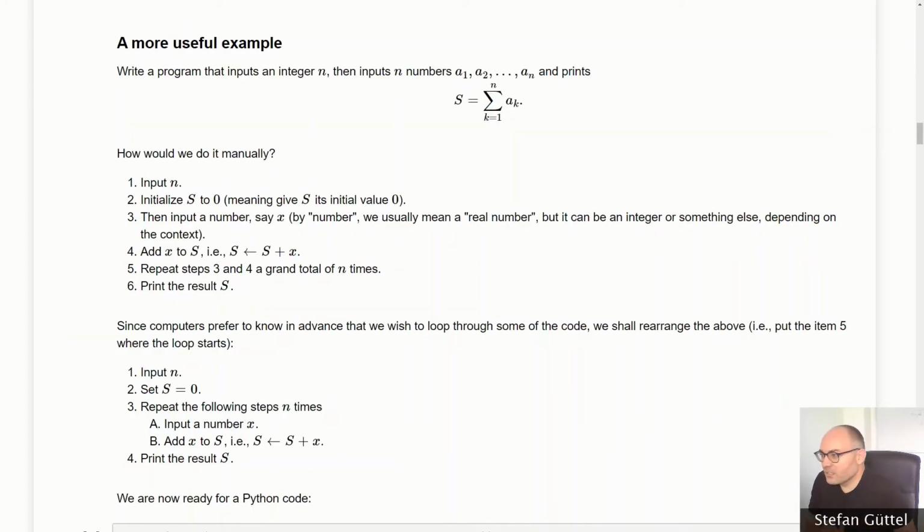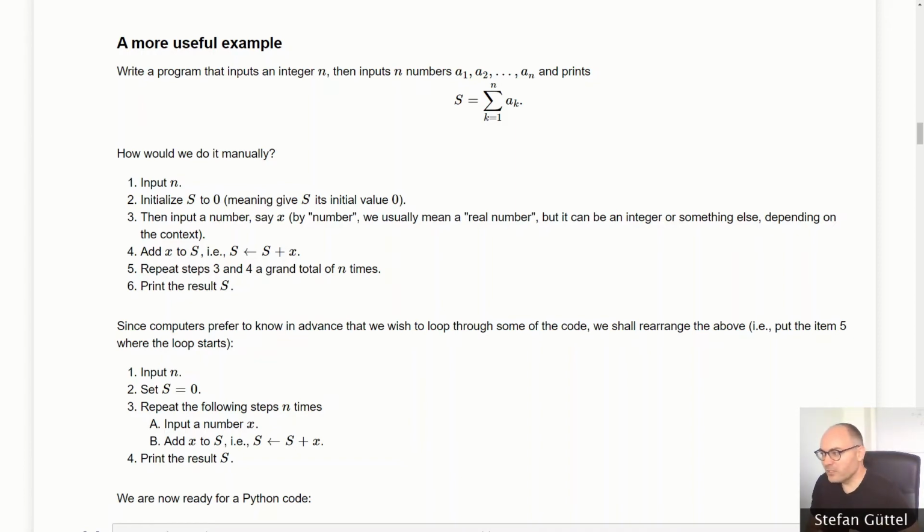Let's discuss a useful application of the for loop, just to get a feel for what we can do with it. Let's say we have the following problem. We want to write a program that inputs an integer n, and then asks the user for, let's say, n numbers, and prints the sum of these numbers, s. Okay, very simple task, like a simple calculator.